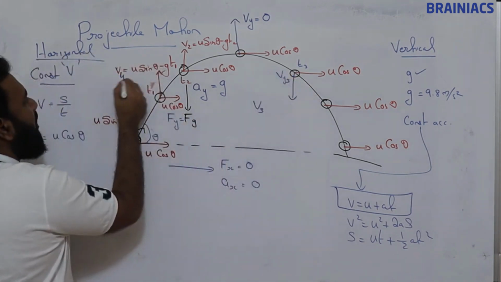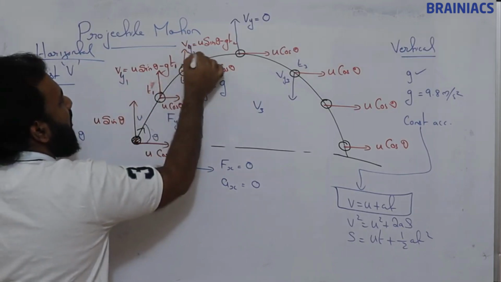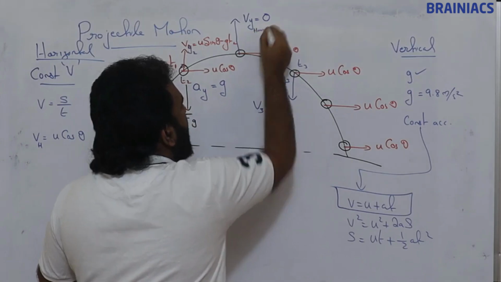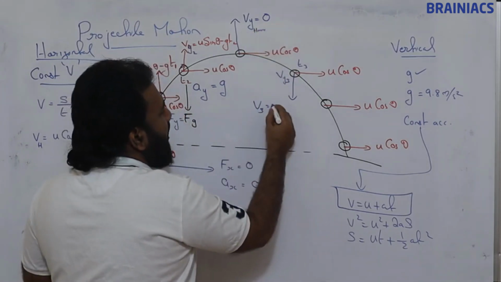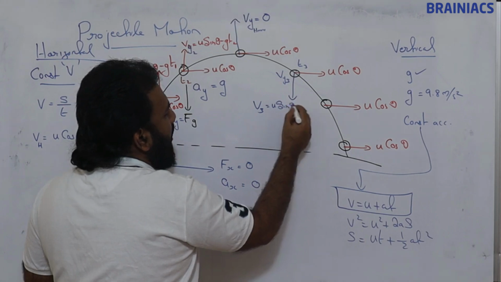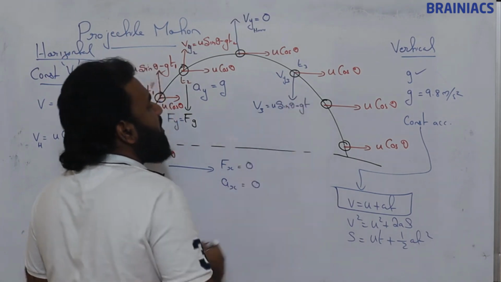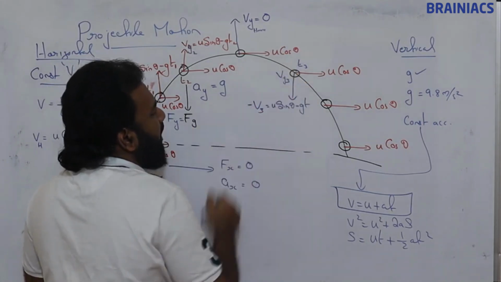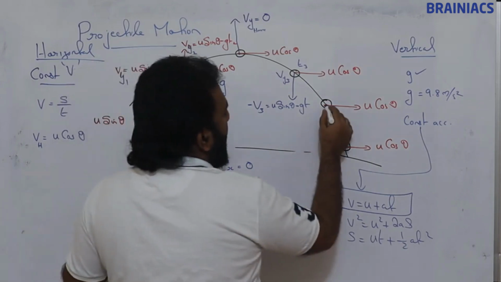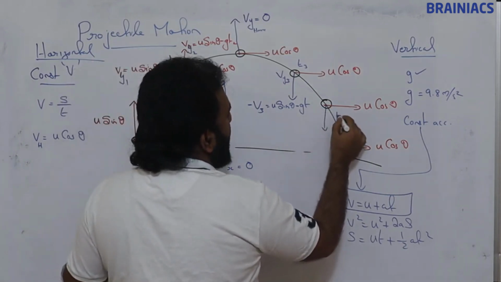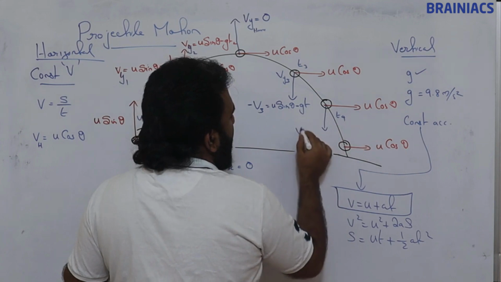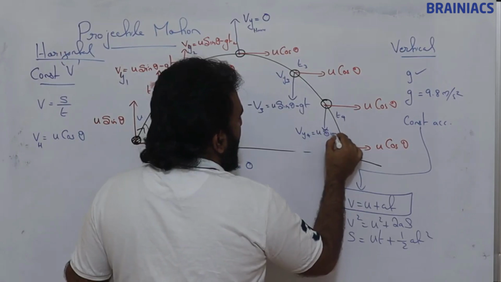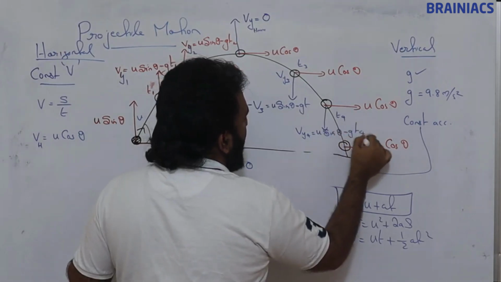So this is vy1, this is vy2, and this is vy at maximum height. Vy3 is u sine theta minus g t3, and its direction is negative. Similarly, at time t4, this is vy4, which is u sine theta minus g t4.